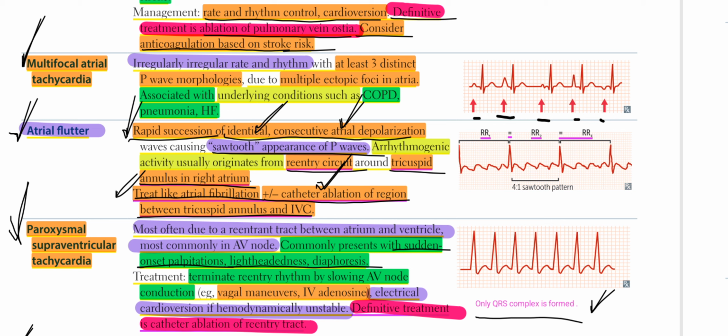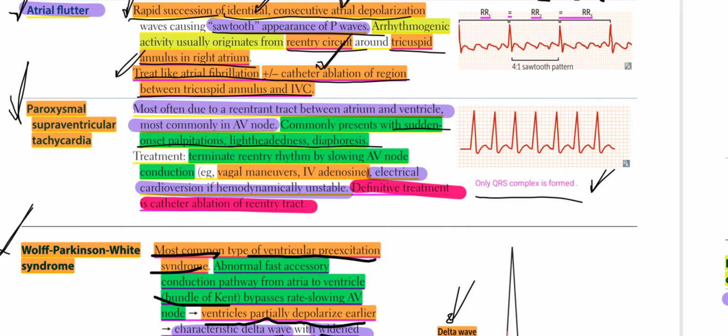So the rate is the same, but there is a sawtooth pattern. Once again, atrial flutter, rapid succession of identical consecutive atrial depolarization, sawtooth appearance of P waves, arrhythmogenic activity usually originates from a re-entry circuit around the tricuspid annulus in the right atrium. Treat like AFib plus or minus catheter ablation of the region between the tricuspid annulus and inferior vena cava.